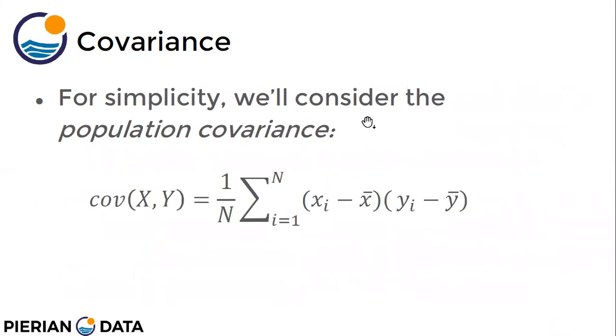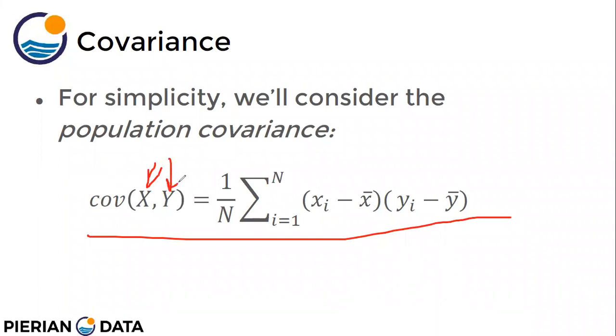For simplicity, we will consider the population covariance. This is the formula for population covariance. This is how we can find the covariance of x and y. COV, variance for one variable, covariance for two. The variance was (x minus x bar) to the whole square.